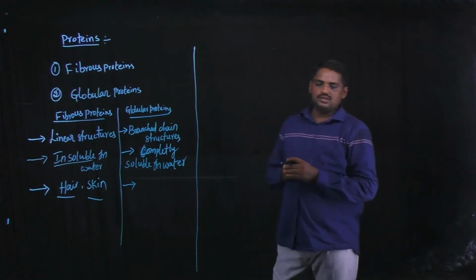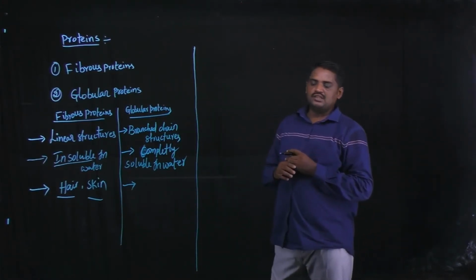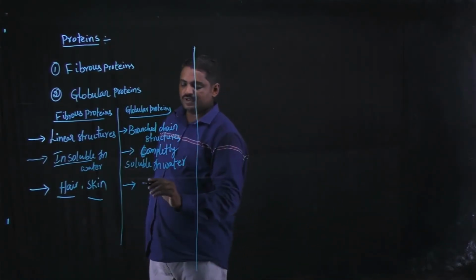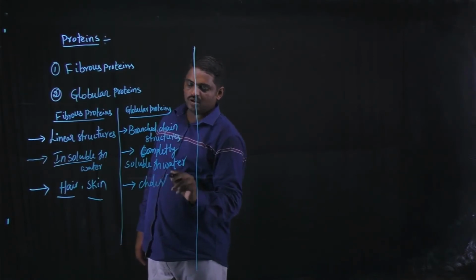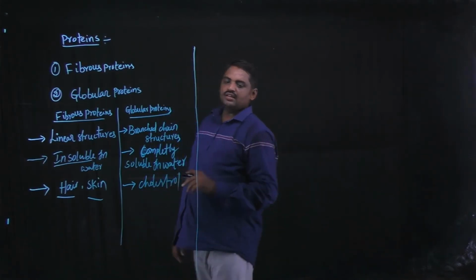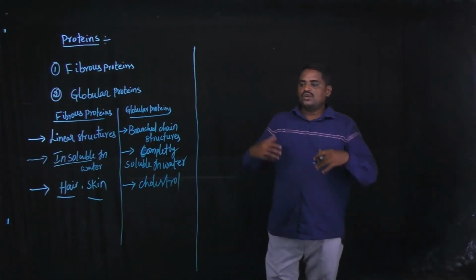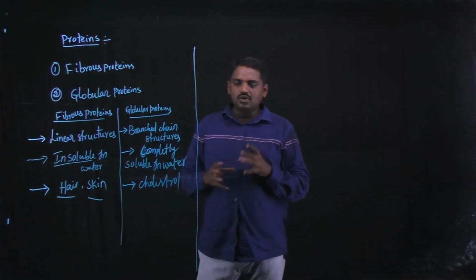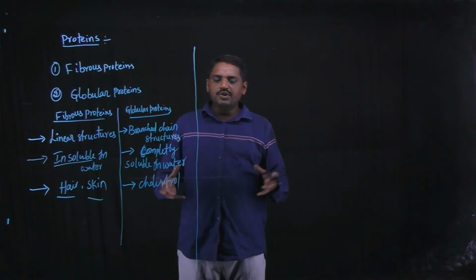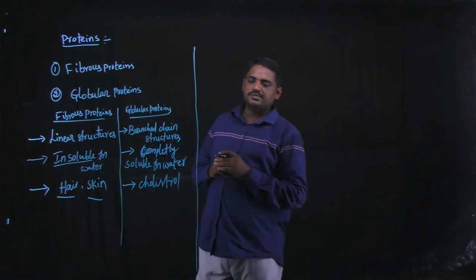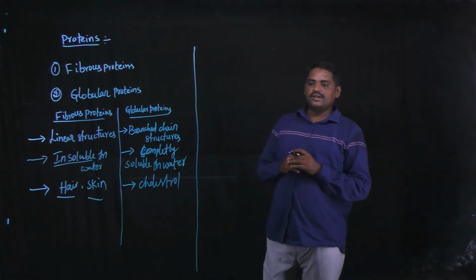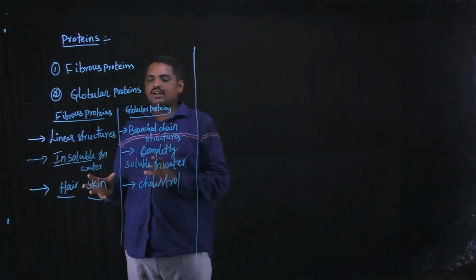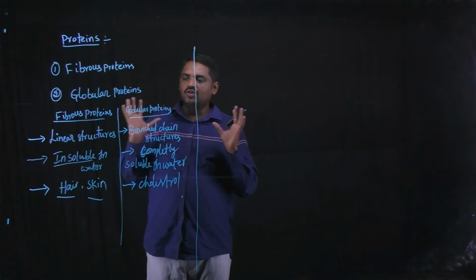Next, globular proteins. The best example is cholesterol in different types of living organisms. Generally, globular proteins are used to improve cholesterol in the human body and in different living organisms. These are a few differences between fibrous proteins and globular proteins.